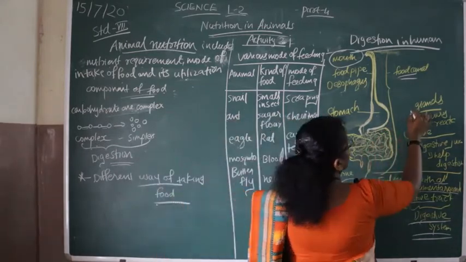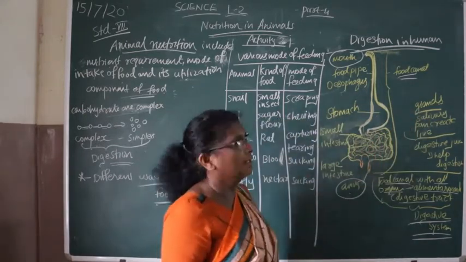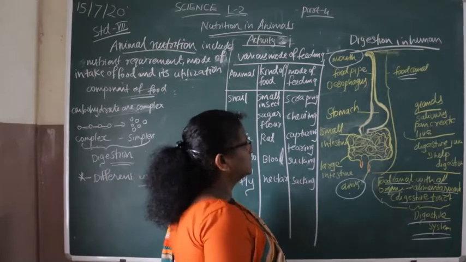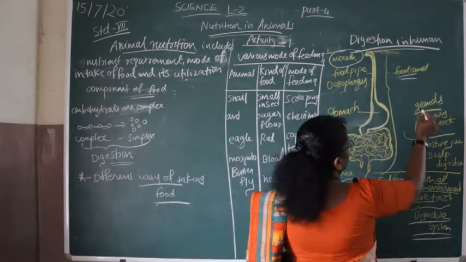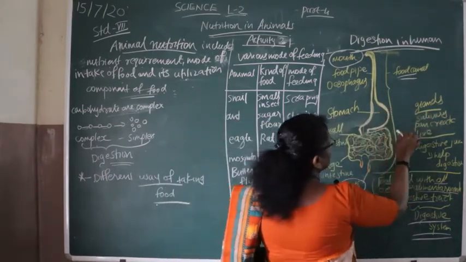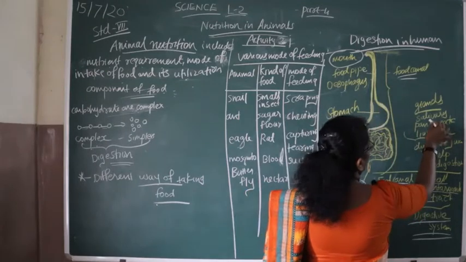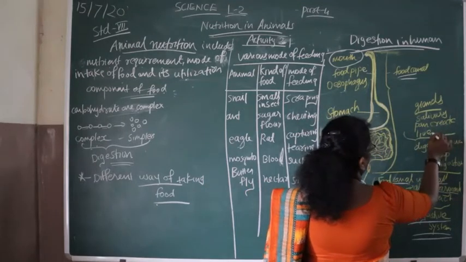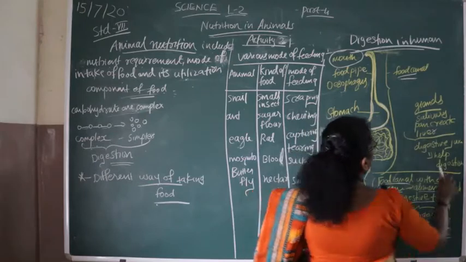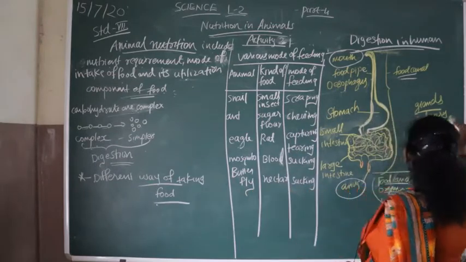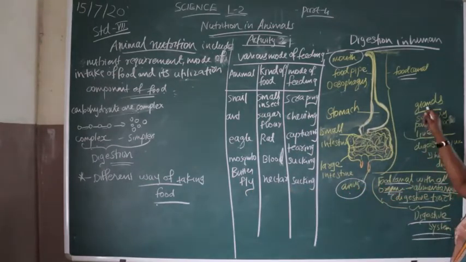Different glands are also present, associated with the stomach and small intestine: the pancreas and the liver.